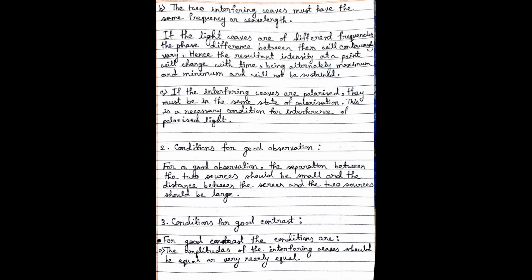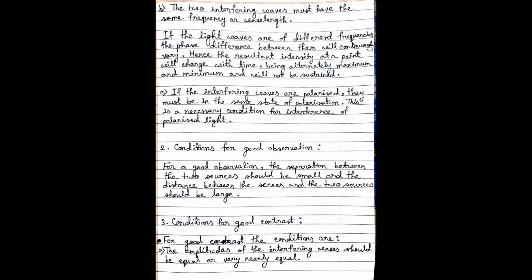Another condition is that if the interfering waves are polarized, then they must be in the same state of polarization. These are very necessary conditions for interference.